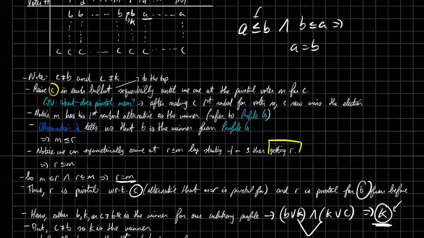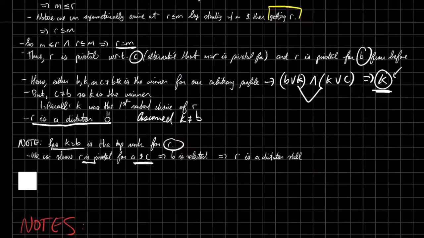We can show that R is pivotal for A and C, and then this implies that B is selected. So we still have that B is on top for R and B is selected, so R is still a dictator. This shows us that even in this general case, we've proven that R is a dictator.